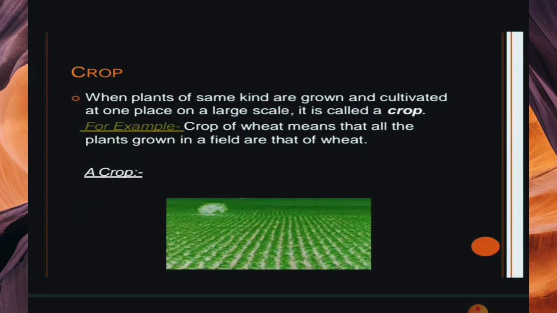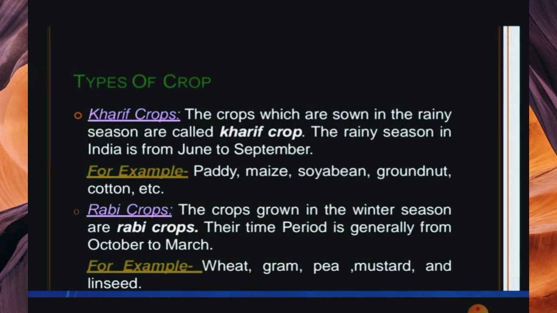Next, what is a crop? When plants of the same kind are grown and cultivated at one place on a large scale, it is called a crop. See, this is one field with the same plants on a large scale, so we call it a crop. For example, a crop of wheat means that all the plants grown in the field are wheat. Now there are two types of crops.